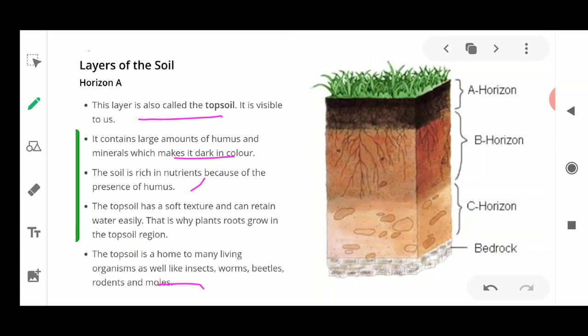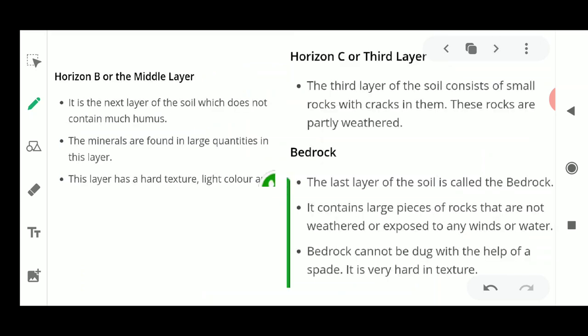With this explanation, I think it is very clear that the very first layer of the soil is known as topsoil, and it is fertile, because of which the fertility of the soil is maintained. It is maintained because of a product called humus, which is made from dead and decaying animal and plant remains. Now we go into the next slide, which tells us about the B horizon.